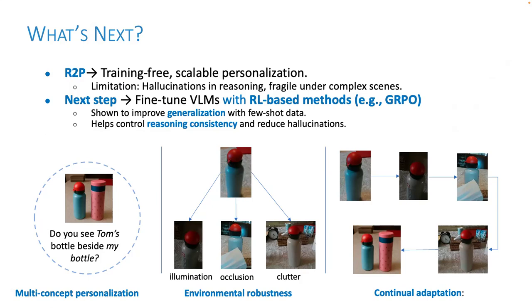Another area that we'd like to explore is, can we reliably personalize user concepts in different environmental settings, such as when the objects are in a dimly lit room, or if the object is occluded, or if the object is present among various other objects in a cluttered scenario.